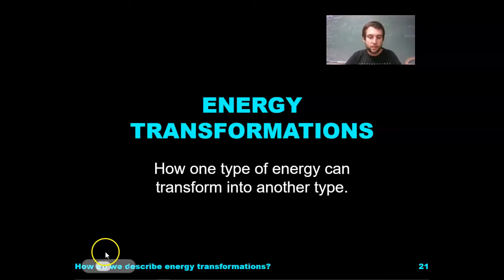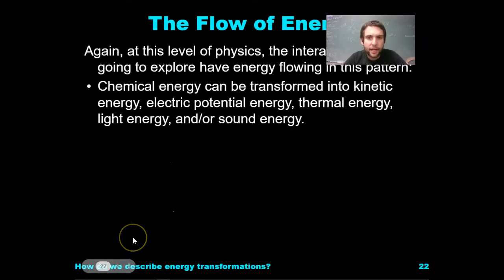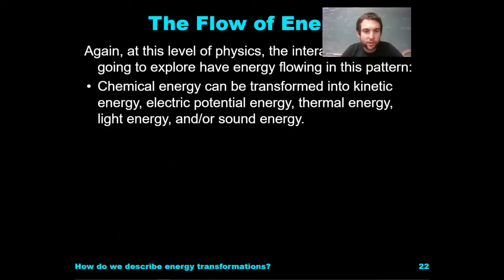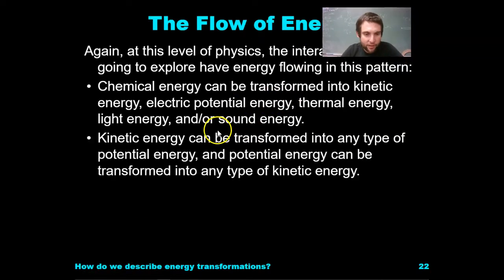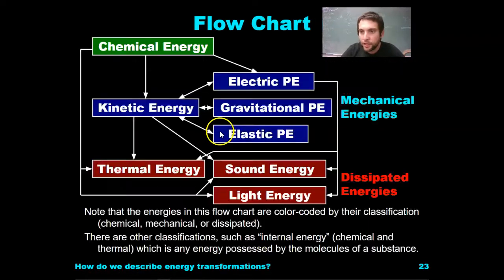Energy transformations. How one type of energy can transform into another type. At this level of physics, the interactions we are going to explore follow this pattern. A whole bunch of reading summarized into a nice flow chart right here for you. So chemical energy can go down to kinetic energy.